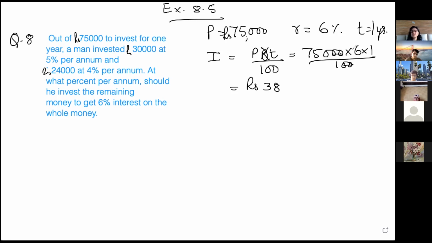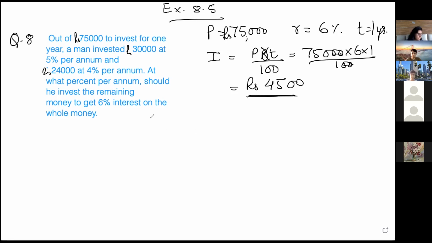How much is 75 into 6? It is 4500. Correct. So this is the simple interest, rupees 4500.